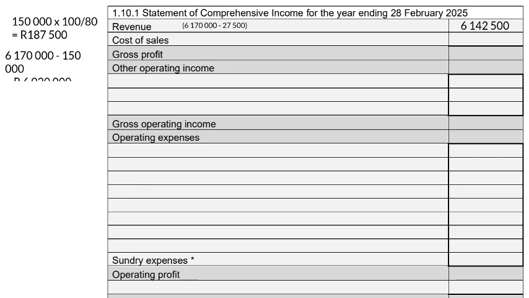So to calculate the correct cost of sales, it's going to be the 6,020,000 Rand plus the 187,500 of the trade discount not included, and we minus our debtors allowances of 27,500, and remember the markup is 60%, so we then times that amount by 100 divided by 160. So the cost of sales then amounts to 3,862,500 Rand.